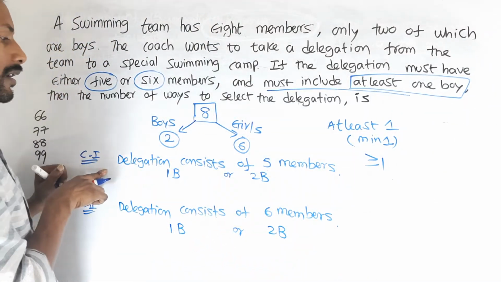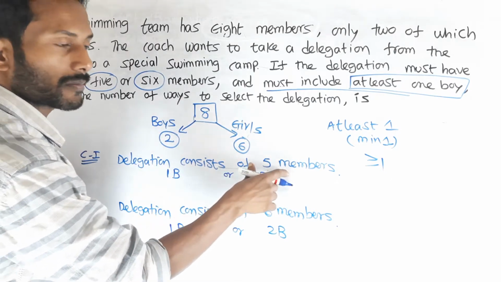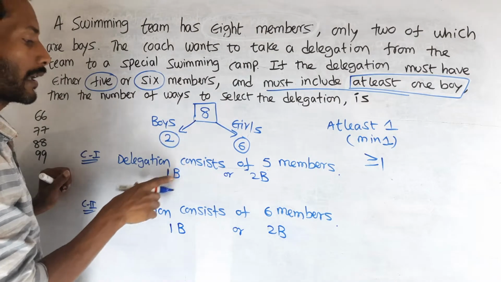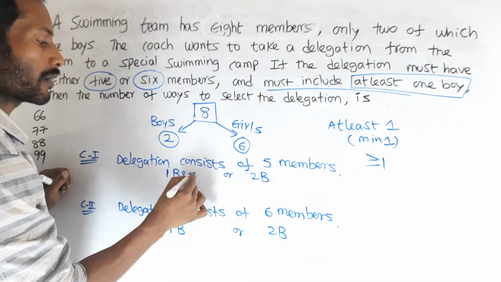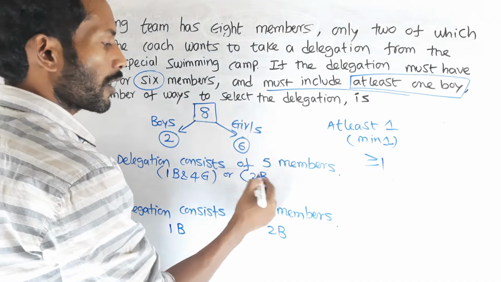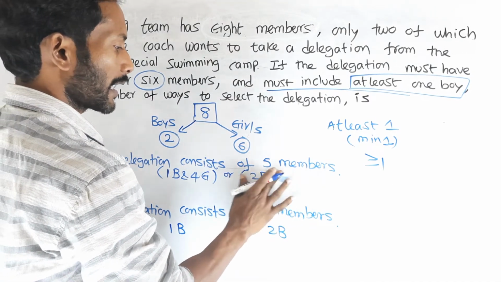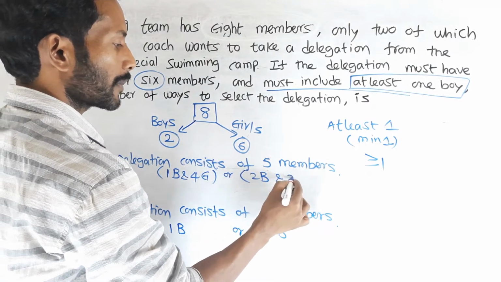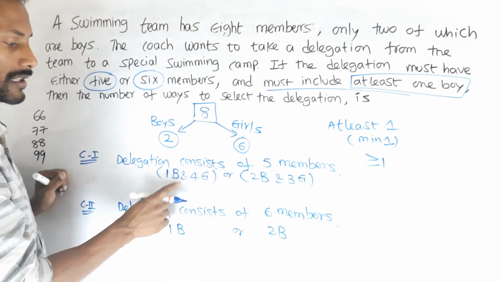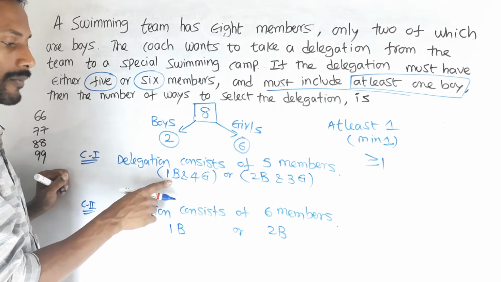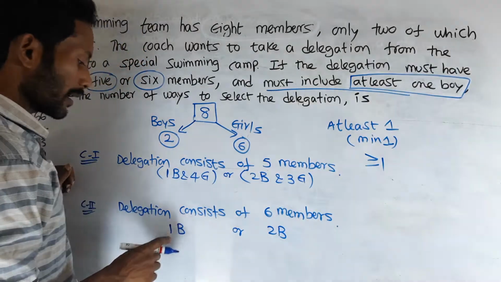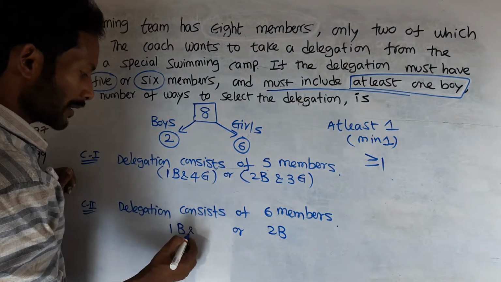In case 1, the delegation consists of 5 members. We have to choose 5 members. Here one boy, remaining 4 are girls. Or 2 boys and remaining 3 girls. So 1 boy and 4 girls make 5 members, and 2 boys and 3 girls make 5 members.